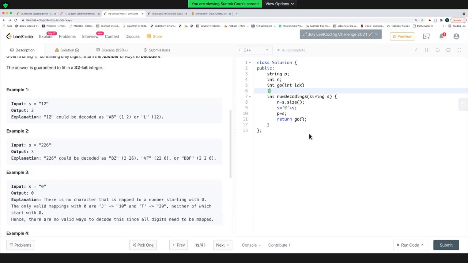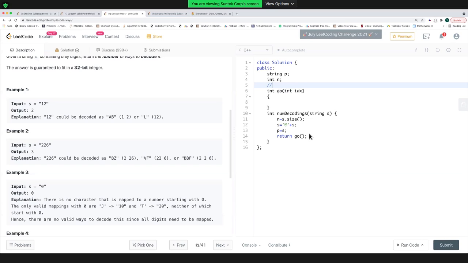I'm taking only one position. And I'm defining my go function in such a way that if you pass me IDX, I'll return the total number of ways to decode from IDX up to N. So I'm defining this go function in such a way that if I pass an index to this go function, it will return me the total number of ways to decode string P from IDX up to the length of the string.